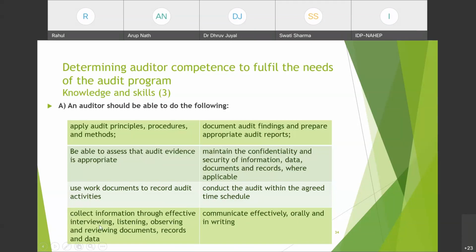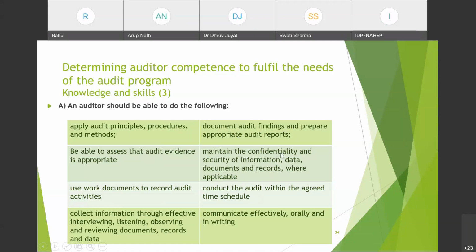Collect information through effective interviewing, listening, observing and reviewing documents, records and data. He should know how to collect information through all these things: interviewing, listening, observing, document and records review. Document audit findings, he should know how to document, how to write an audit finding, and prepare appropriate audit reports. जो भी हमने देखा कि audit report कैसे prepare करनी है, an auditor should be able to do that.